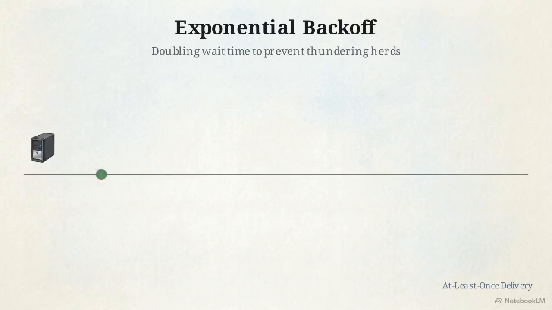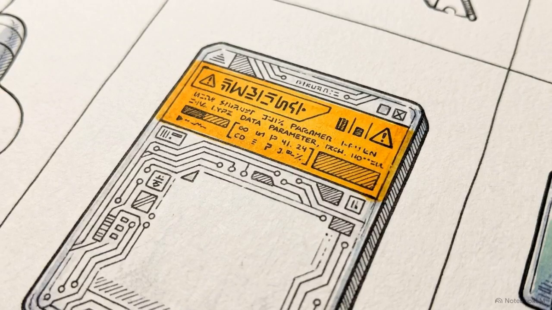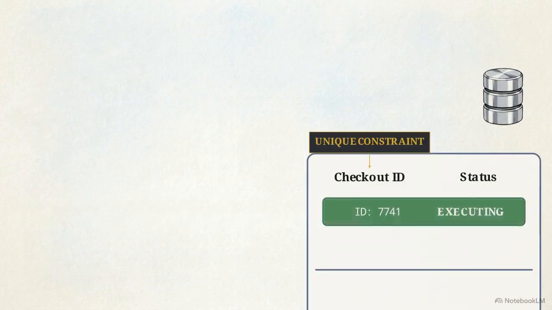If a request fails, the client uses an automated exponential backoff strategy to retry the connection. The inherent danger here is that aggressive retries inevitably create duplicate processing requests on the server side. We enforce at most once processing by assigning an idempotency key to the request header, usually the unique checkout ID generated by the client. In the database, we apply a unique key constraint to the idempotency key column. The initial row inserts successfully.